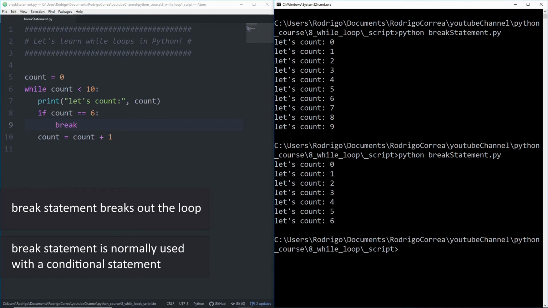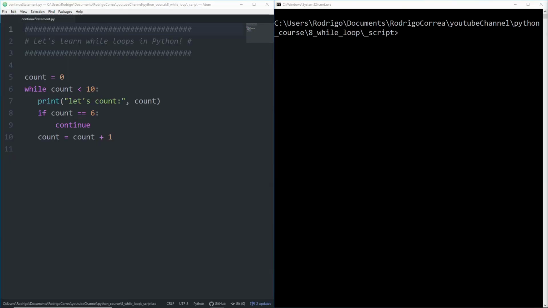But as soon as count is assigned to 6, what's going to happen? 6 is again less than 10, we're gonna execute the block, 6 will be printed, let's count 6, but now that condition here will return true. Then the break will be executed, and once the break is executed, you're gonna break the while loop.